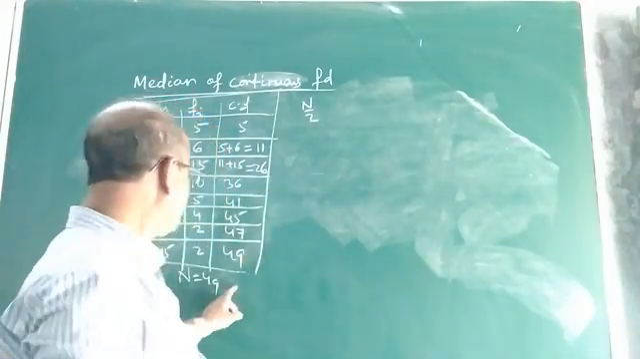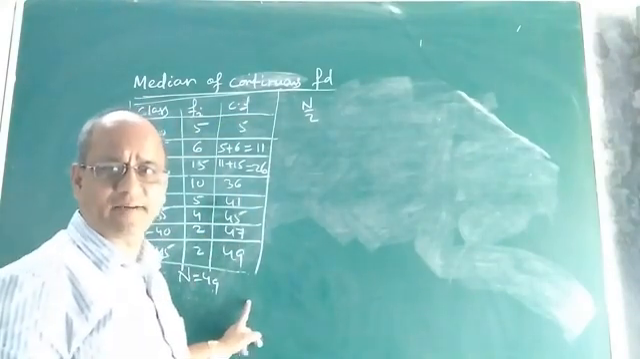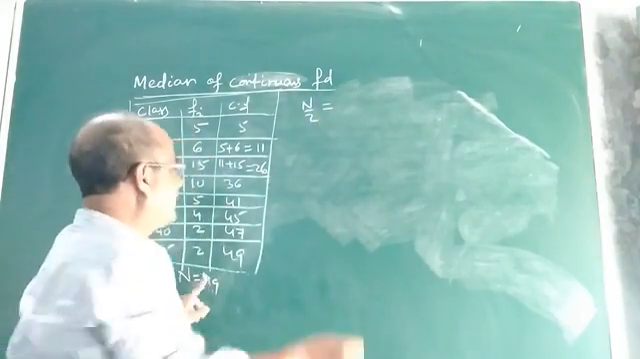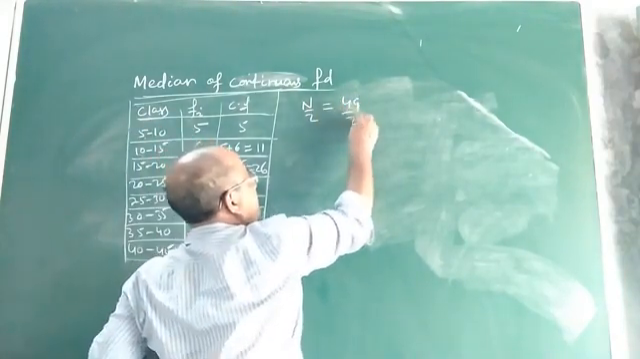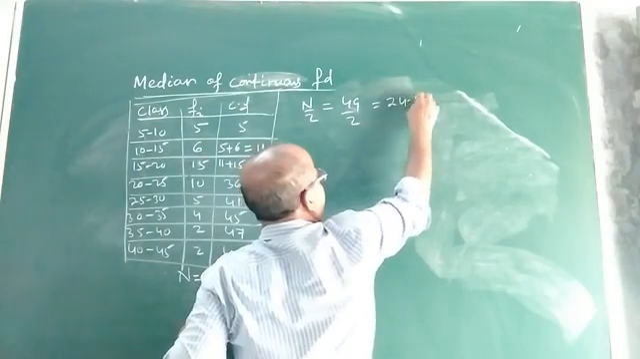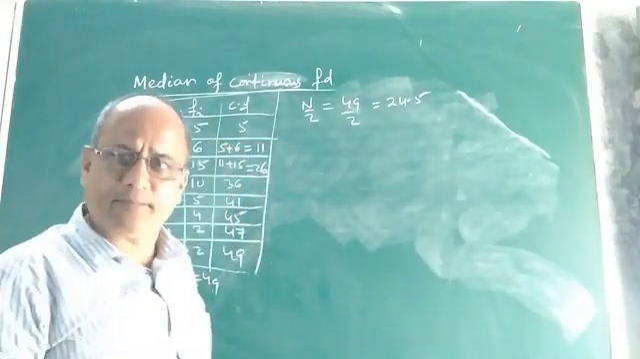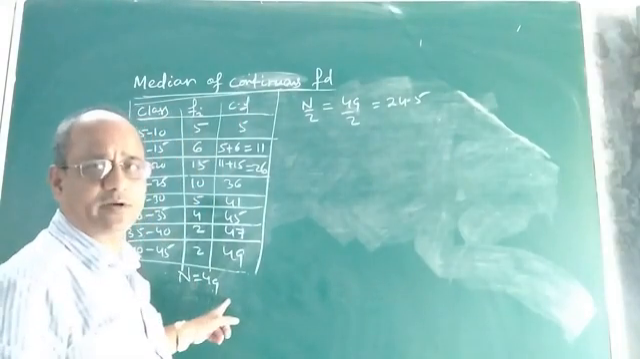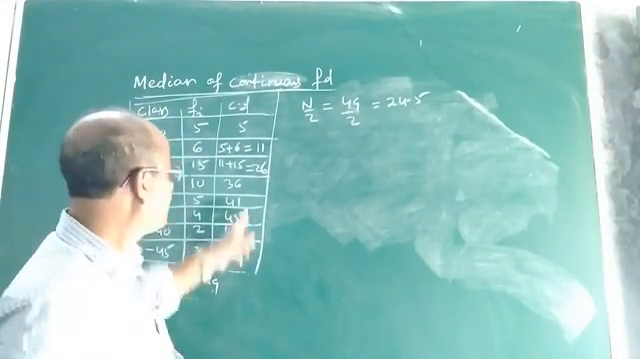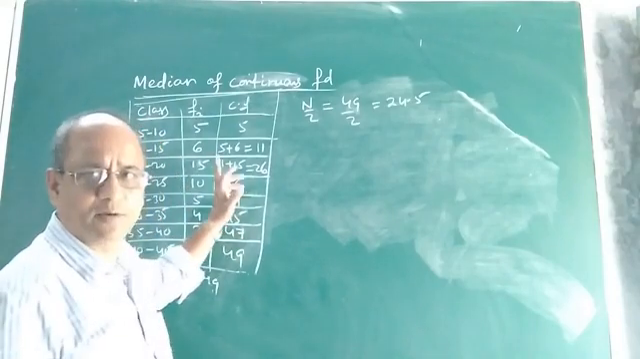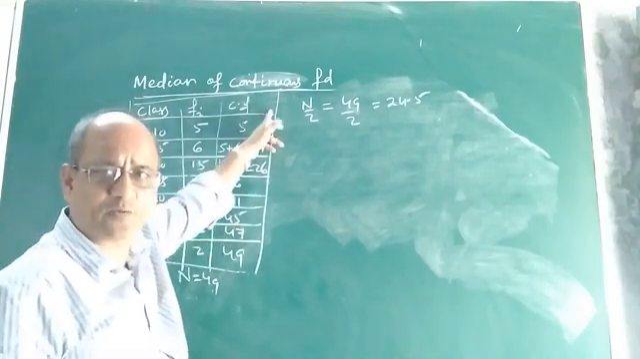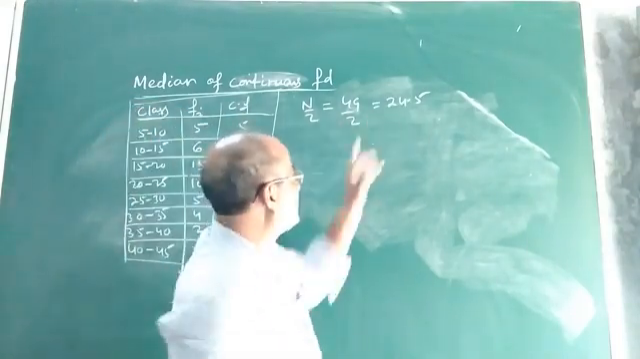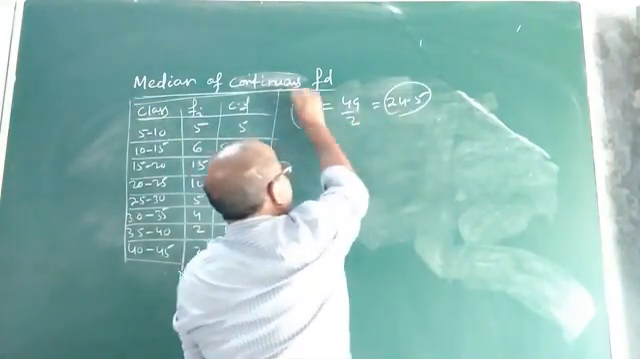So after finding all the CF, that is cumulative frequency, find the value of n by 2. So n is 49, total number of observations, by 2, it is 24.5. Now we got the value of n by 2. After getting the value of n by 2, again come back to the cumulative frequency column. From this column of cumulative frequency, you find out that cumulative frequency which is just greater than this value, that is n by 2.